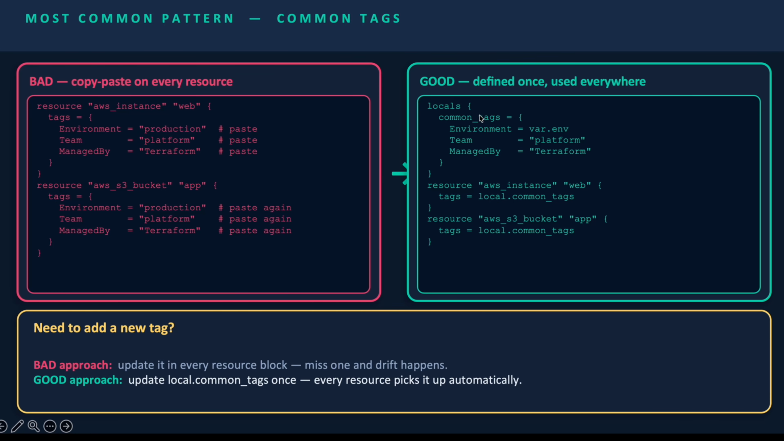So this is the name of your local. How can you use it in the tags? tags equals local dot common_tags in both resources, like the instance and the S3 bucket. If you need a new tag, you can add it directly into the locals block, not separately like in that case. So these are the bad practices if you take the bad approach: you update every resource block, miss one and drift happens. Okay, so that could happen. The good approach is to update local common tags once and every resource picks it up automatically.